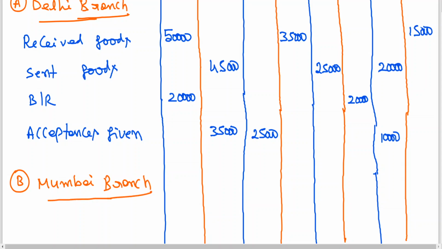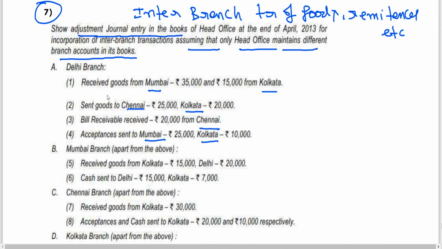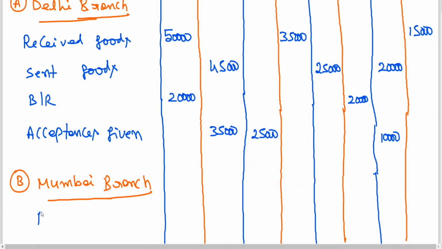Mumbai branch. Received goods from Calcutta 15 plus Delhi 20, 35 debit. Mumbai column, you should be careful. 35,000. Who is the giver?